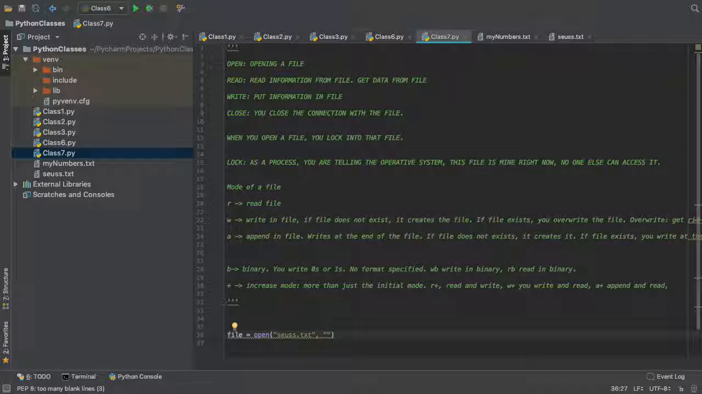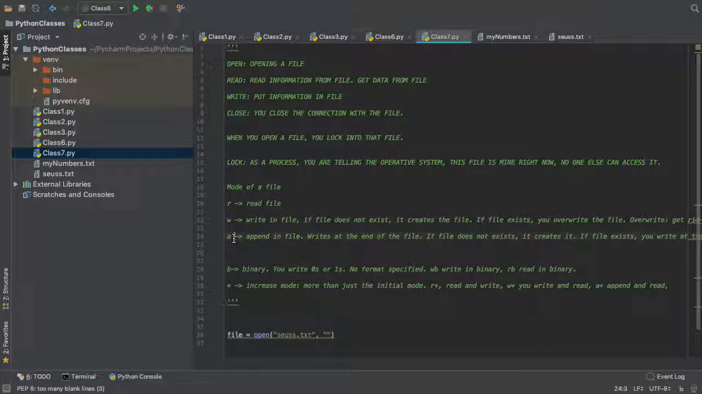So let's go over real quick which of them does what. Read, you read the file, right? Write, you actually write the file and then you give it the name, right? If the file already exists, it's going to overwrite it, so it's going to delete everything that the file had before.